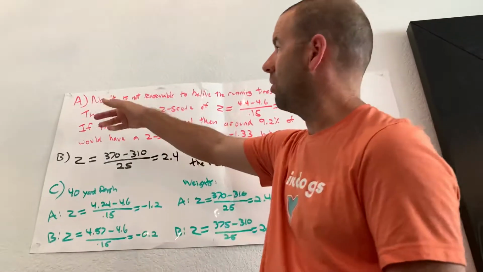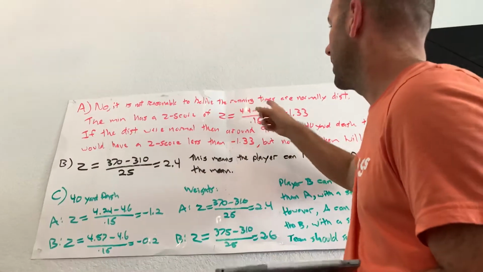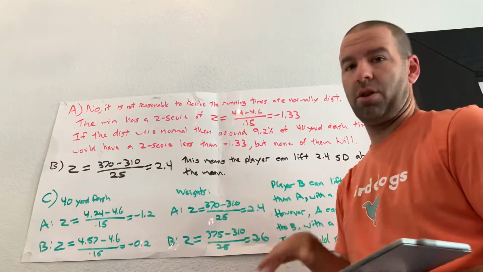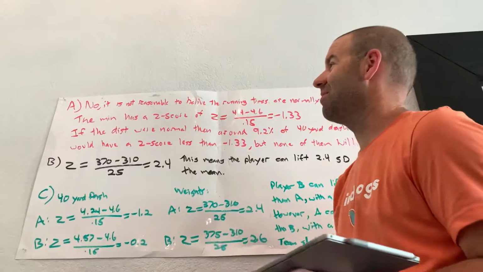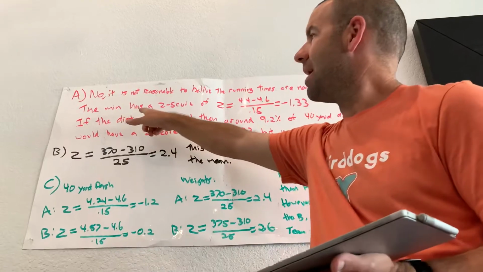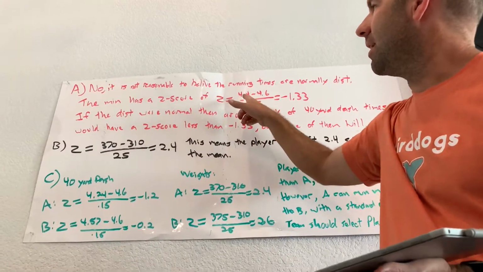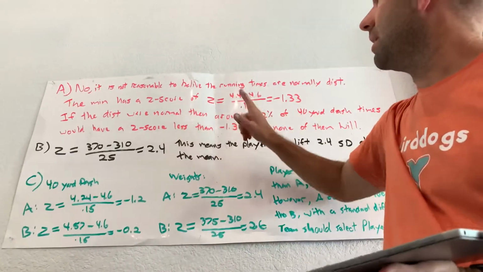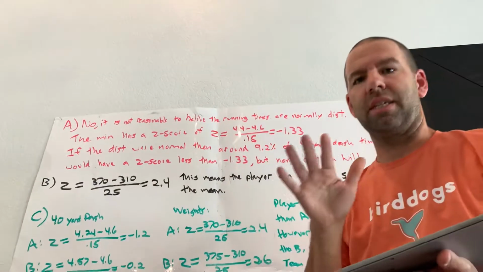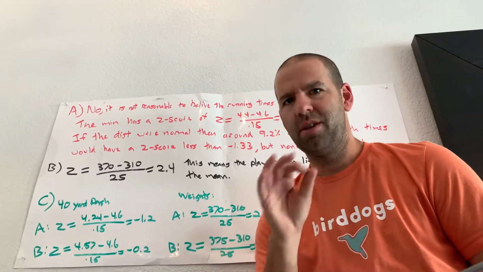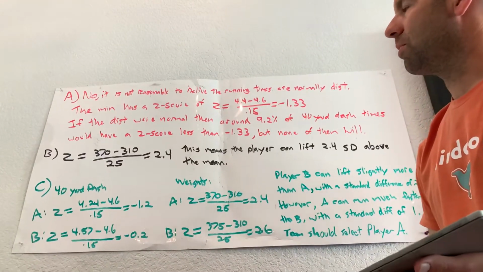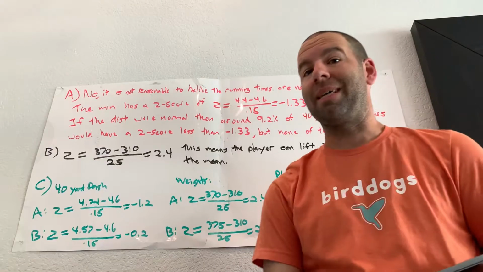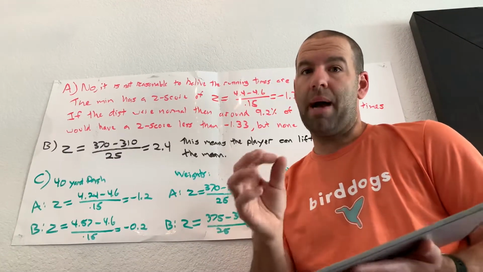So my answer is no, it is not reasonable to believe that the running times are normally distributed. I answered the question because you got to answer the question. It says that the minimum has a z-score of, and then I use the minimum, I use the mean, and I use the standard deviation, which is exactly what they asked me to use. So I used all of them, and I got a z-score of negative 1.33. Then I used my z-chart to come up with the probability.